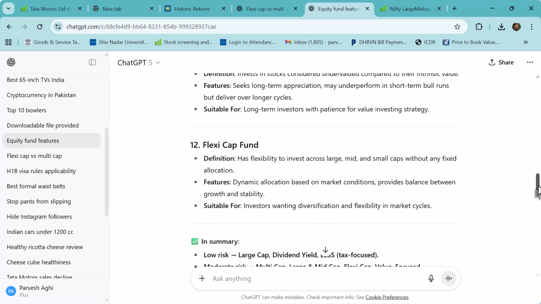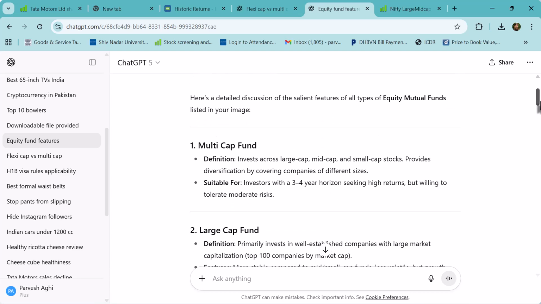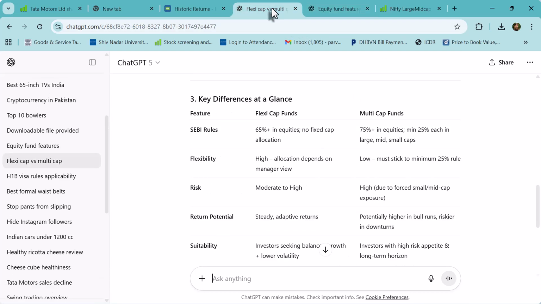Then we have the flexi fund. Okay. Now I told you there are two kinds of funds: flexi fund and multi-cap fund. So let's try to understand the difference between a flexi fund and a multi-cap. Now, as per SEBI rules, of course, they look identical, flexi cap and multi cap. Now, in flexi cap, as per SEBI rules, 65% of the money should go into equities and there is no fixed cap allocation.